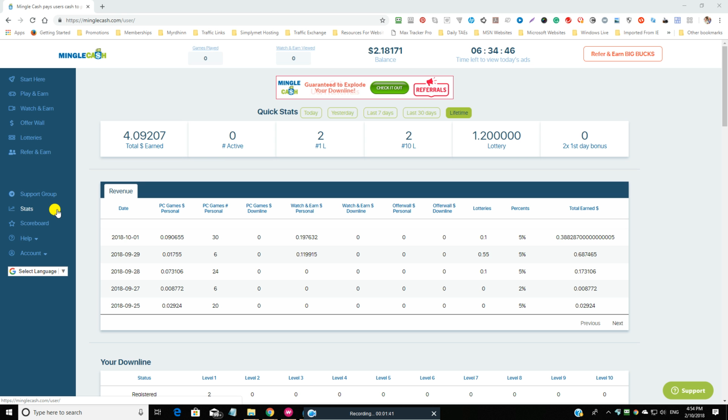Stats. That's the page you're looking at now. This shows you a lot of stuff. It shows you your revenue. It shows your downline. It shows your earnings. So it's a good page. And there is a big page and we need a lot more explaining to do on that.